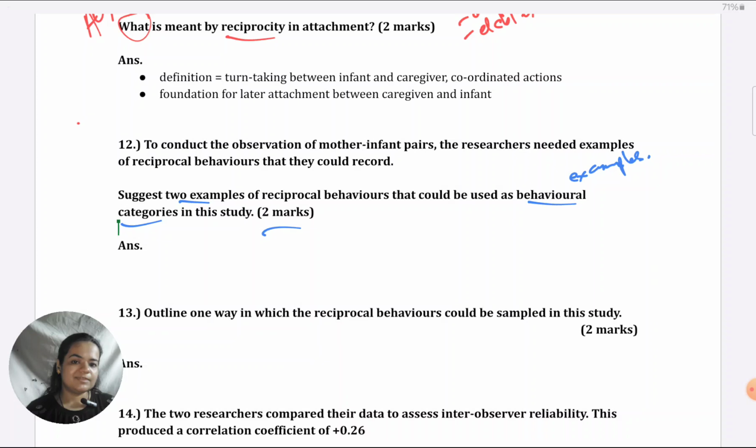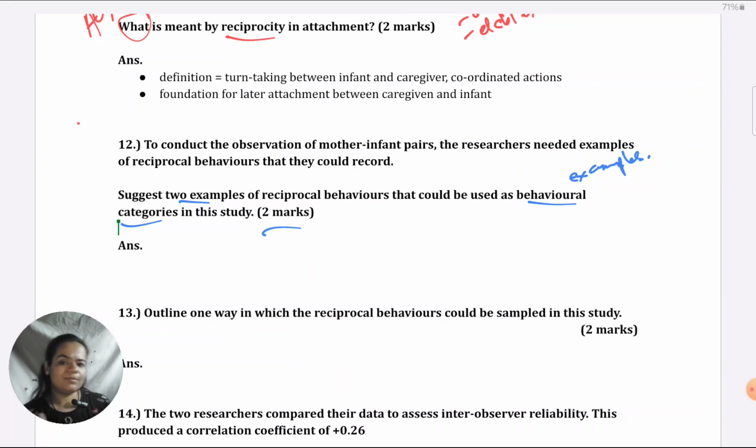When it comes to observation, if you've learned it correctly in research methods, you know that we cannot directly observe someone's feelings. The mother is feeling happy or not, the infant is feeling happy or not. How do we know? Observation cannot be done on inward behaviors or feelings. It has to be done on outward behaviors. So you have to make sure you write something that can be directly seen or observed by the researchers and recorded on their checklist. Then it's simple.